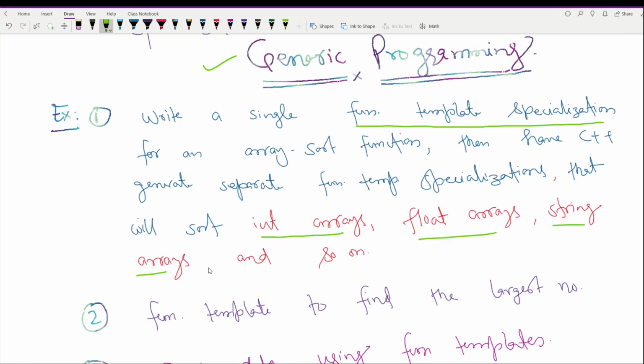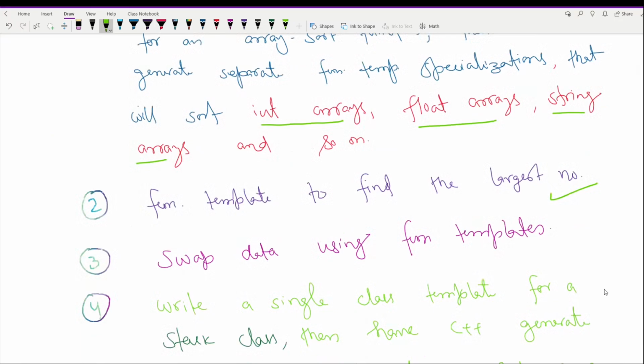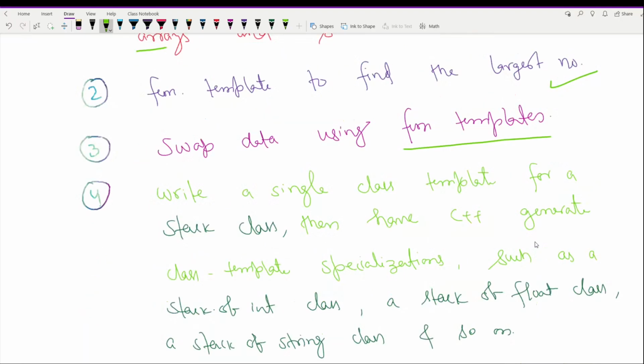Secondly, if you want to find out the largest value, then again we can use a single piece of code and use that for various data types like integer, character, string or floats. Another example is about swapping two values of any data type, and again in that case we can create a function template specialization and perform this task. The fourth example is related to class template specialization.